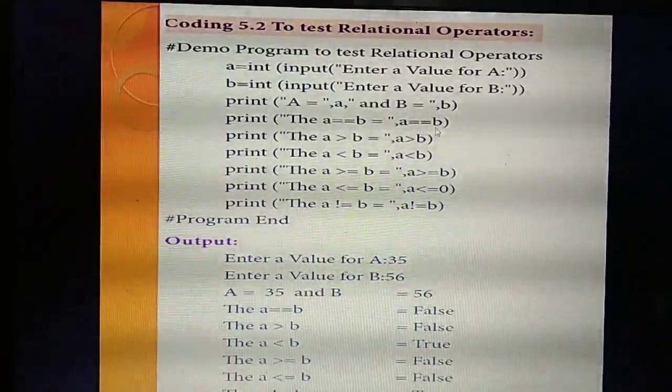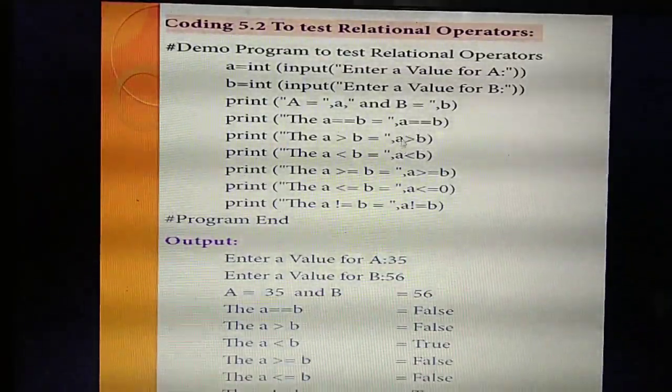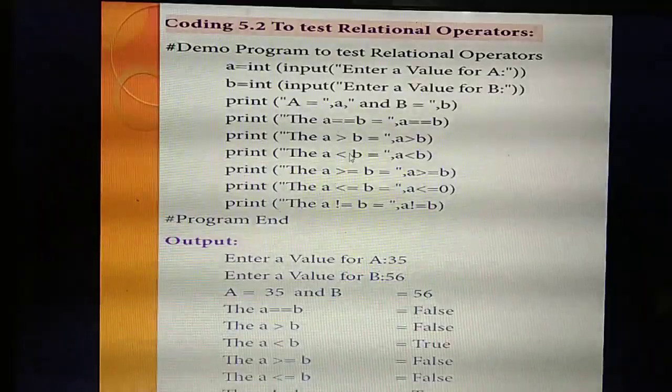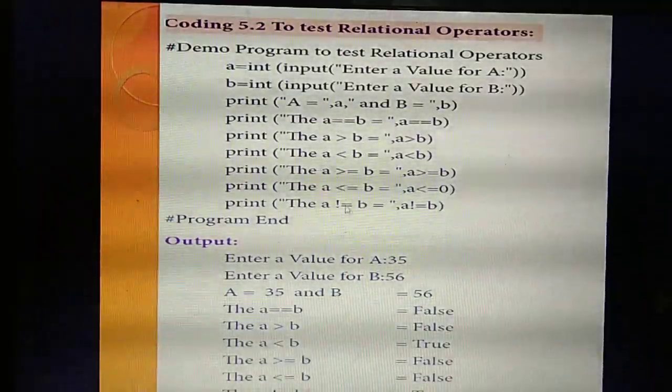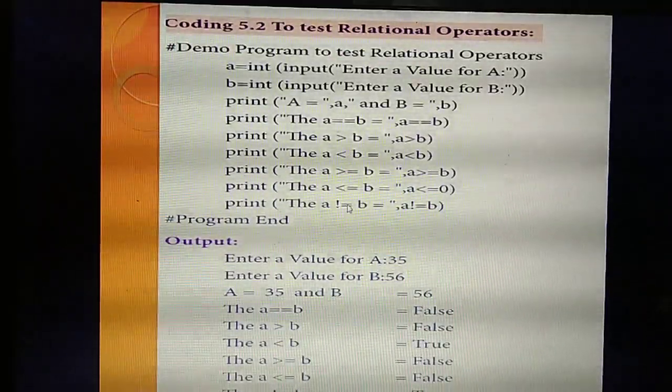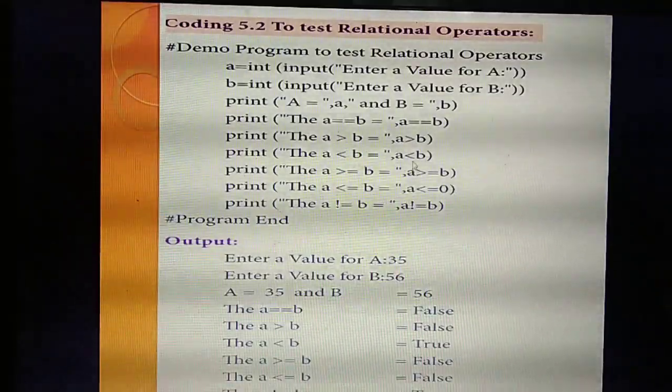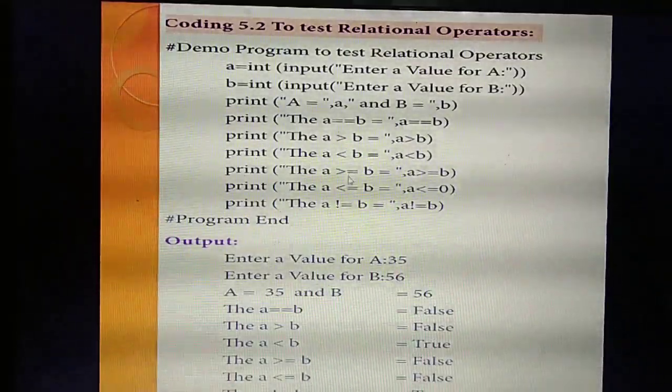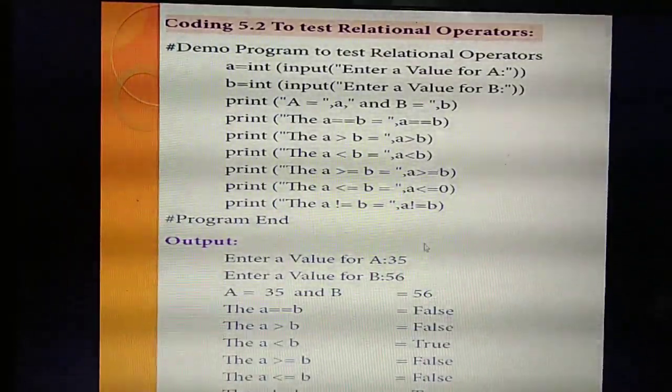So A double equal to B. Then A greater than B means this is the calculation. A less than B means this is for your identification only, like a sentence you are typing. A less than B means the calculation is A less than B. A greater than or equal to B means that formula.